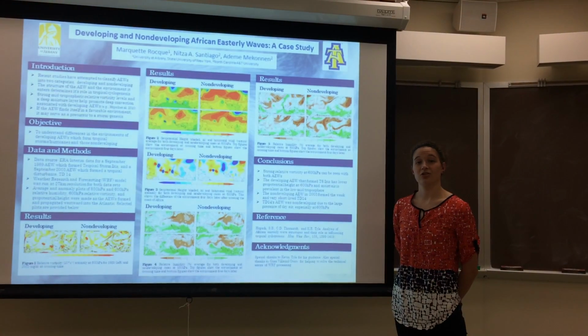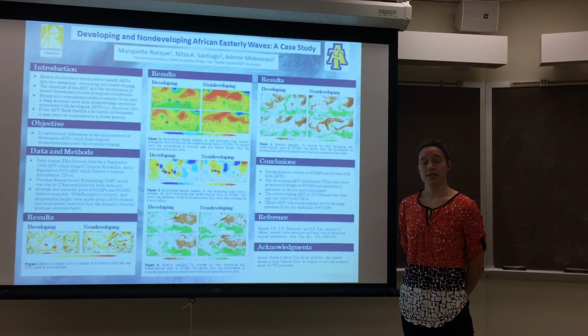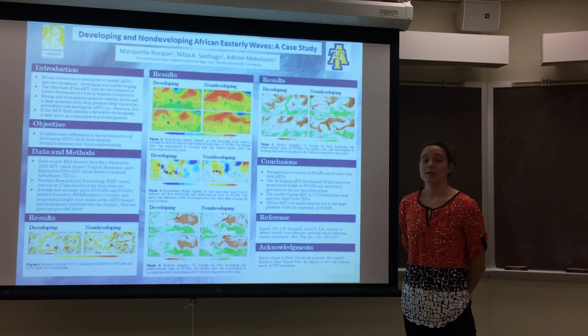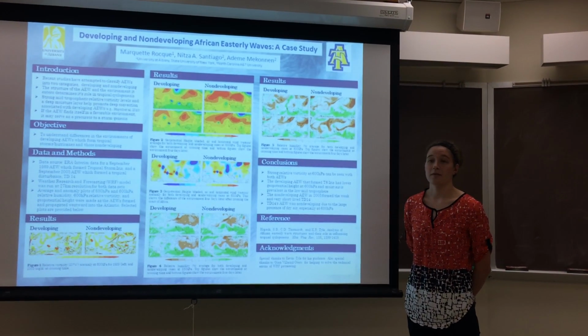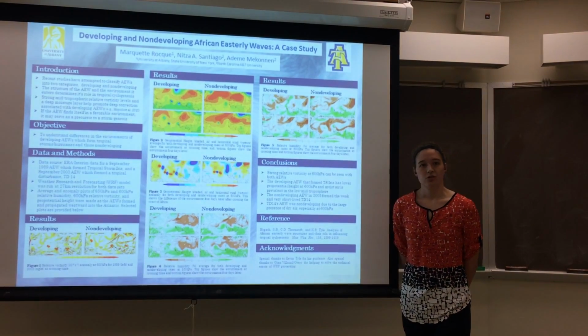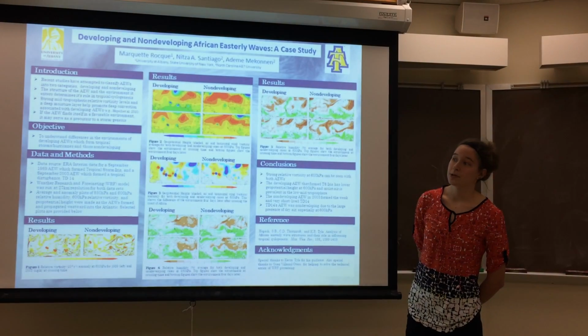Developing AEWs are associated with a strong relative vorticity in the mid-troposphere. Relative vorticity is basically just the spin of the air. They are also associated with a deep moisture layer, which is favorable for deep convection. The objective of our research was to understand the differences in the environments of developing and non-developing AEWs.